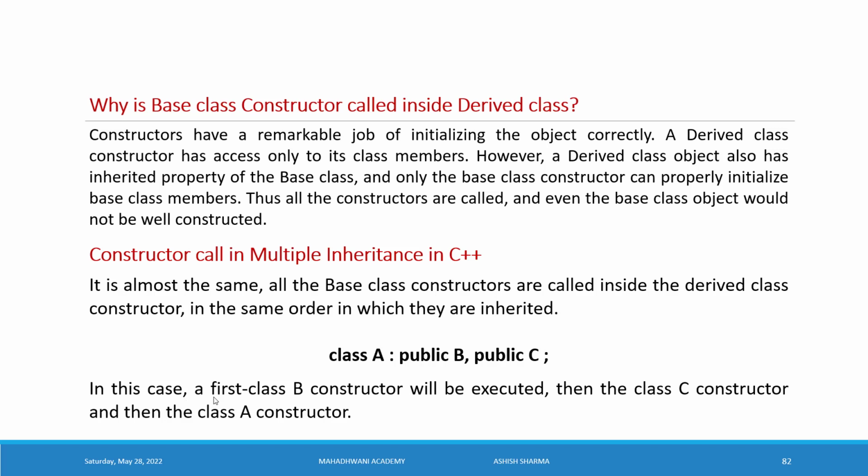In this case, first class B constructor will be executed, then the class C constructor, and then the class A constructor will be executing. So don't be confused in this regard how the constructor call works in multiple inheritance in C++.